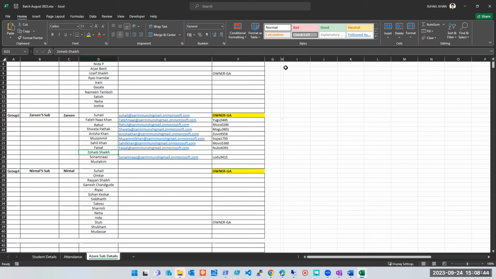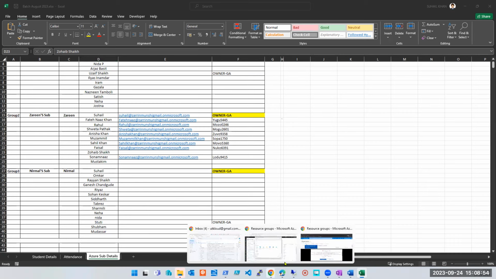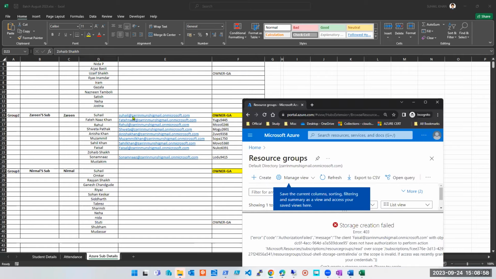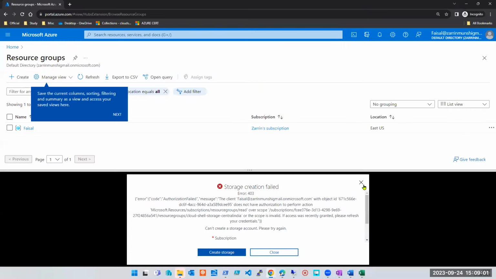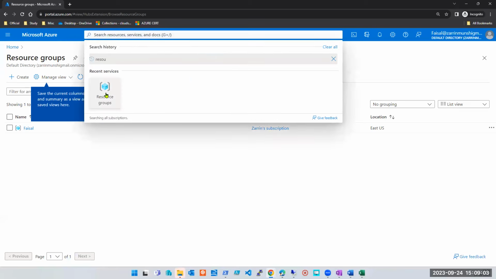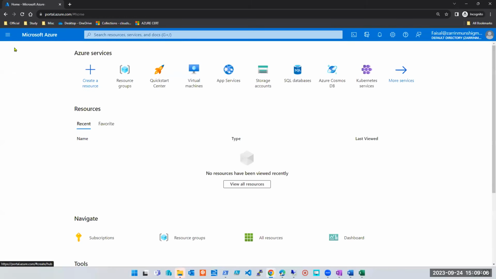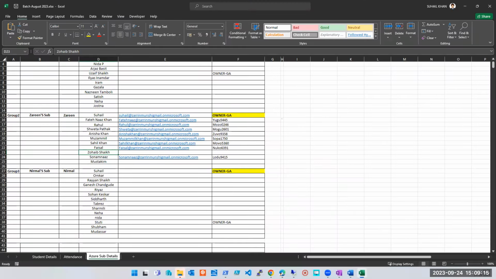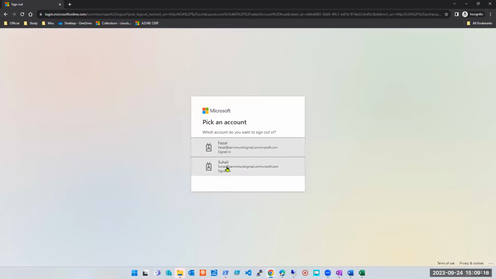While we have some time here, before I start a new topic, I'll cover one quick thing which I think we missed at the time of Azure Active Directory. So I will cover that right now. Let's say this is Zareen's subscription. I have asked her to create multiple users and create their resource groups. So she has created the resource groups, etc. Let me log into her subscription using my ID.